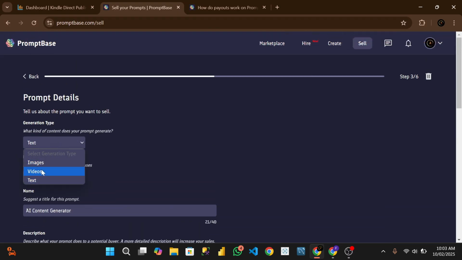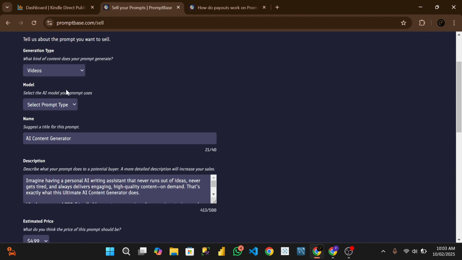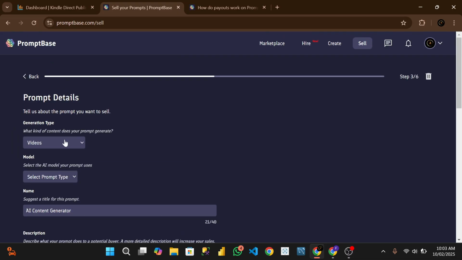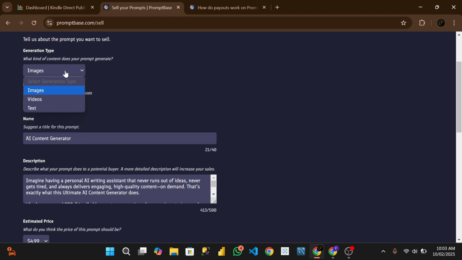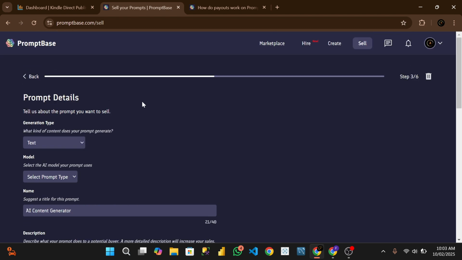If you come here, you can also choose video. You can select the AI. These are the AIs that you can select for your prompting for the video and all that. So this is a very good platform. For images, you can see different AI image prompts that you can sell. It depends on your niche and what you want to do.